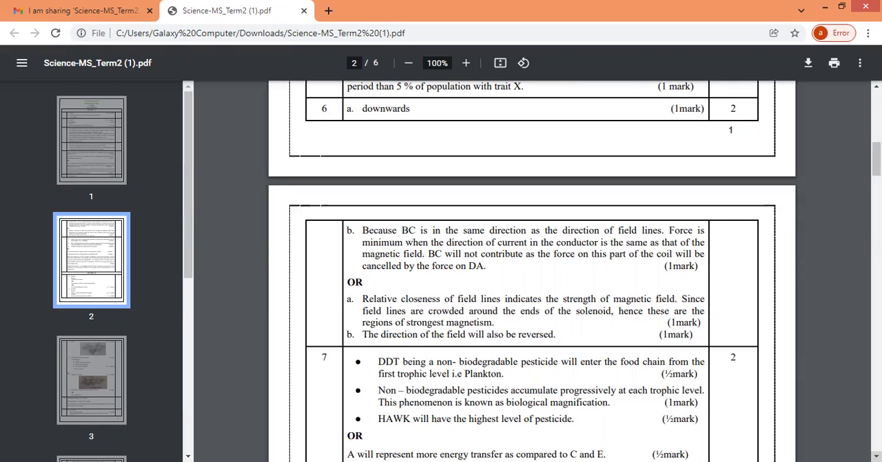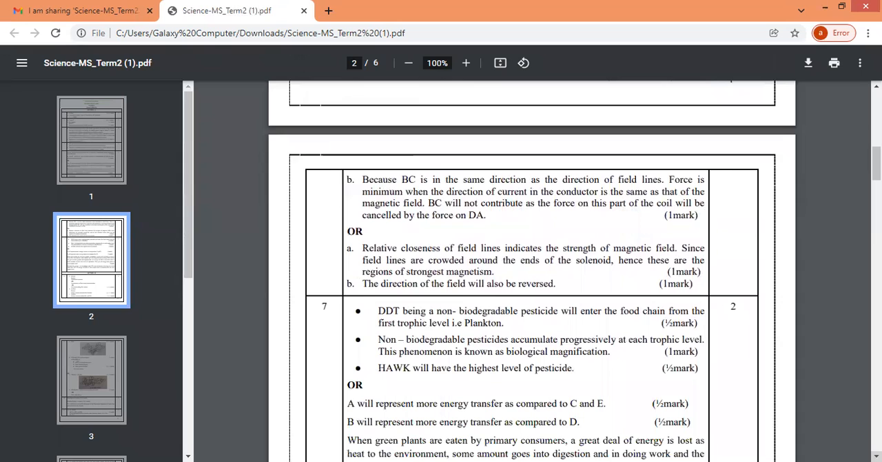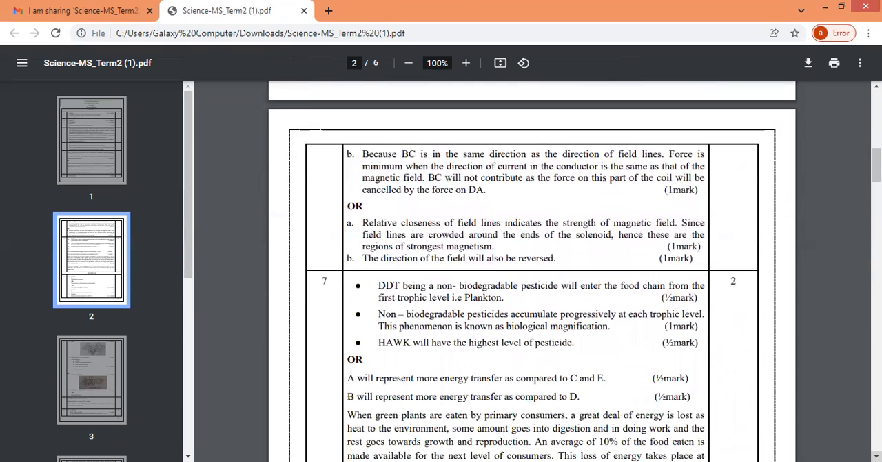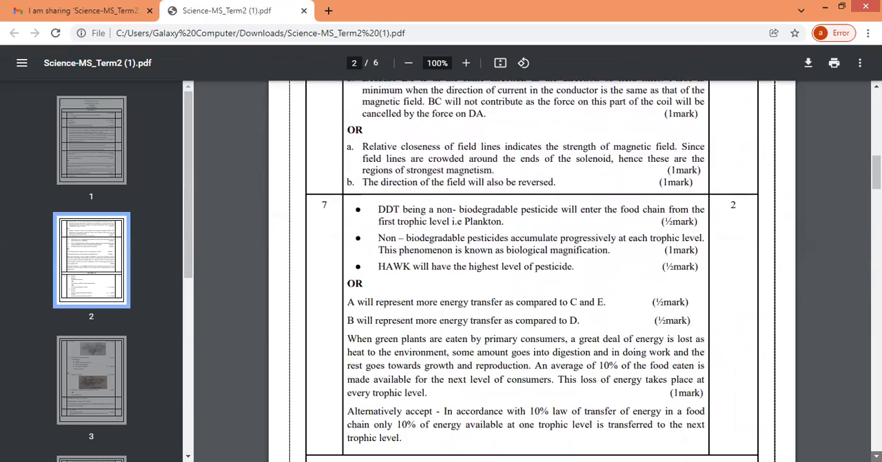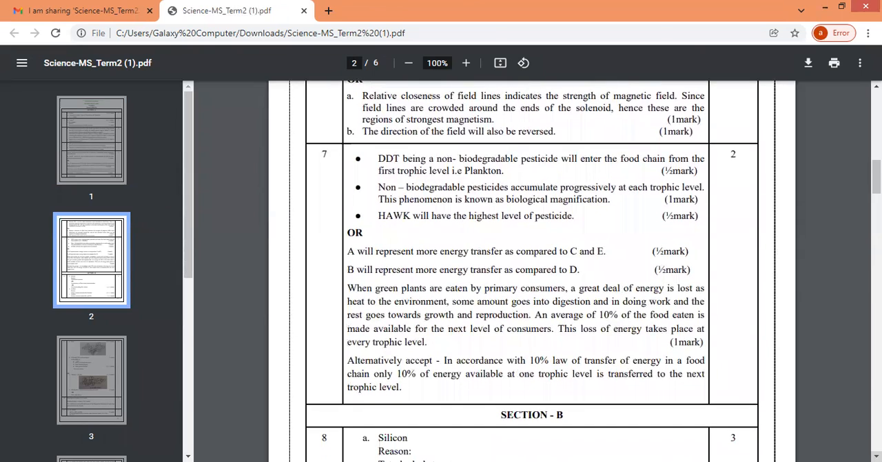Seventh, again, bio question, that DDT question. Half, half, half, and half marks. See the way it is divided, half, 1 and half. That option question also, marks division. Very, very important, children. Please take it seriously.